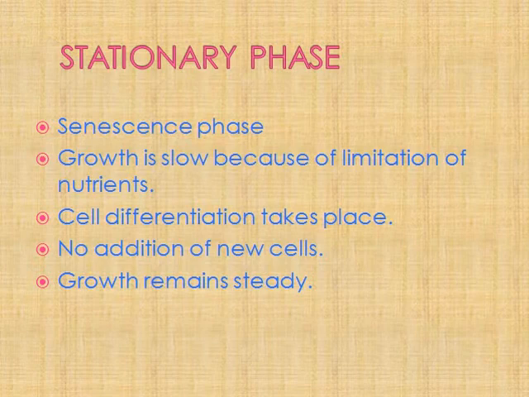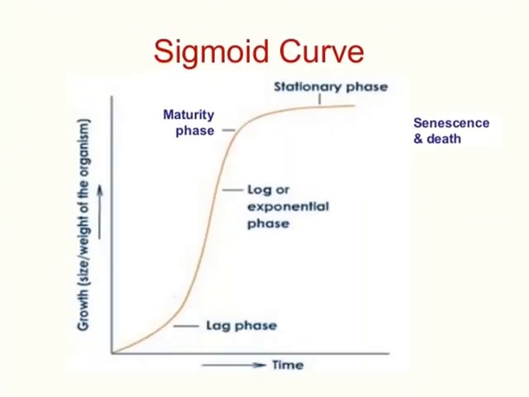Here what happens, the group of cells get differentiated to perform the functions. So there will be no addition of cells. The formed cells now start to do particular functions. So growth rate will be very steady. We will have the diagram. See how the growth curve is, that is sigmoid curve.